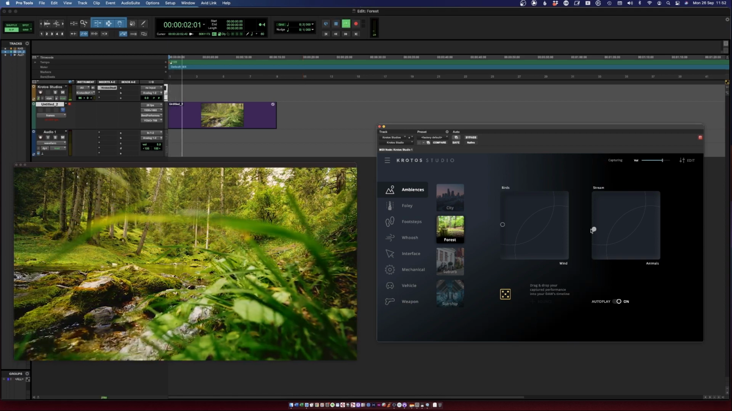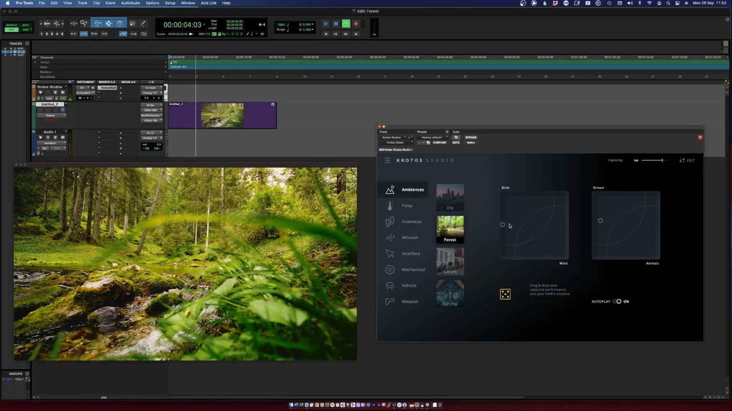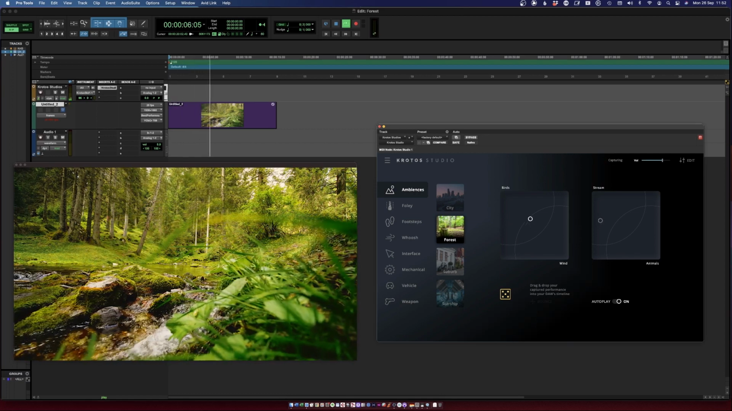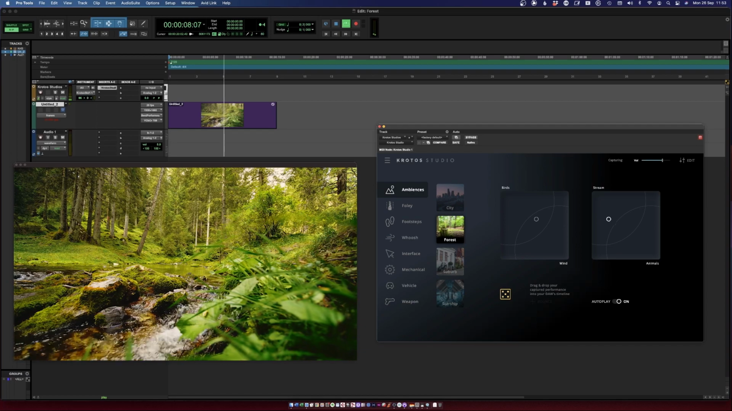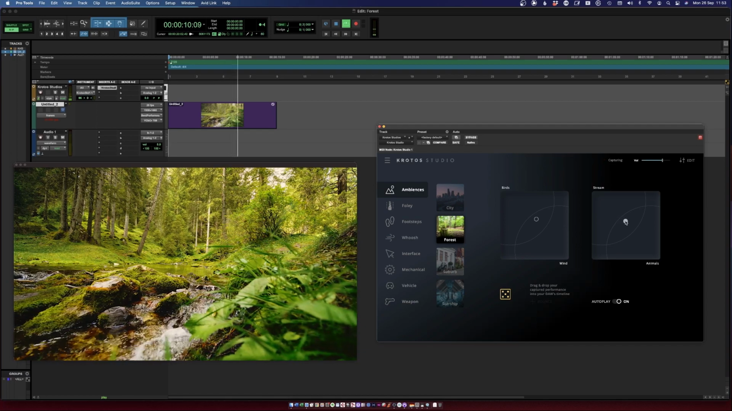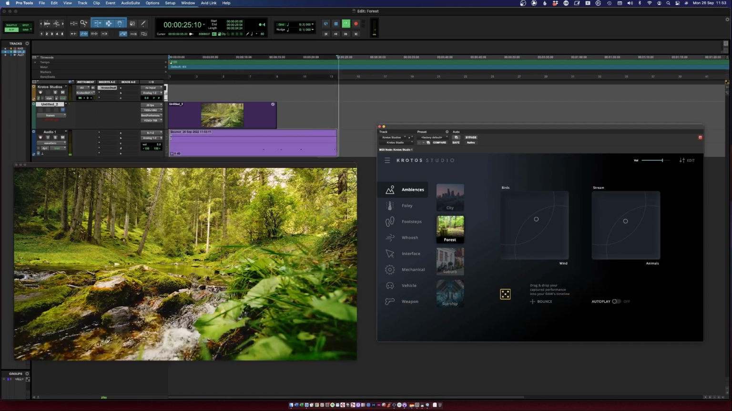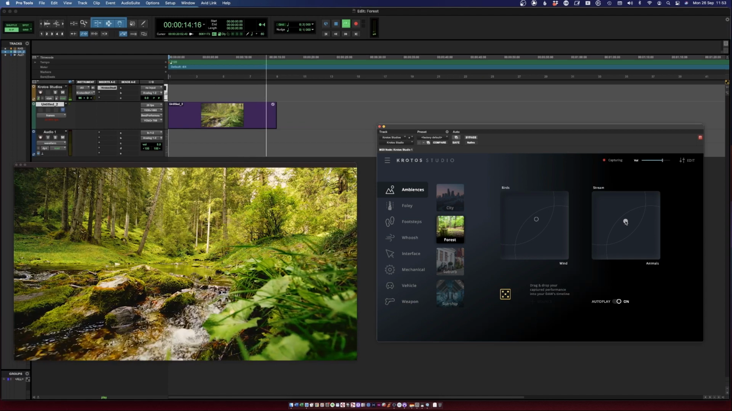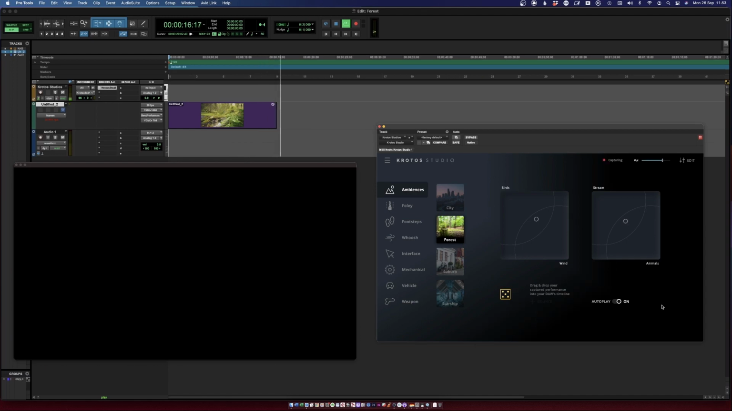As we get closer with the camera, we can increase the stream sound, maybe add some wind, and increase some of the animal sound. You can get really unique results by tweaking the XY pad. Once you're happy with the result, turn off autoplay, just drag and drop the bounce into an empty audio track, and voila, it's done.